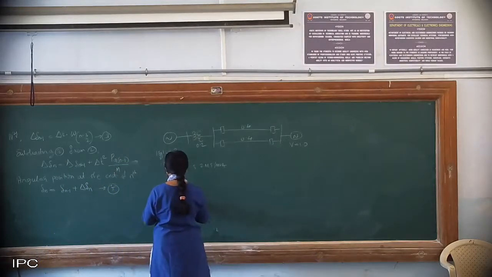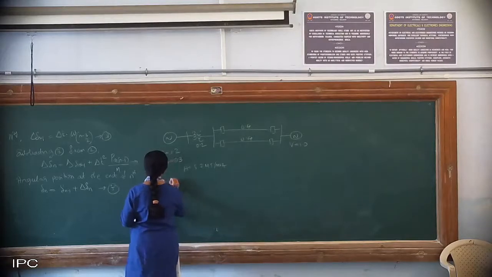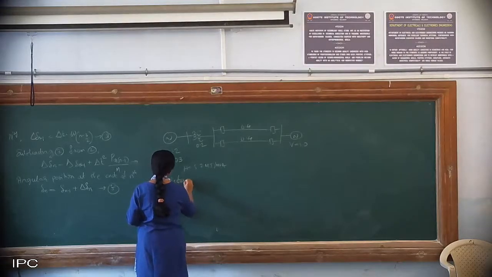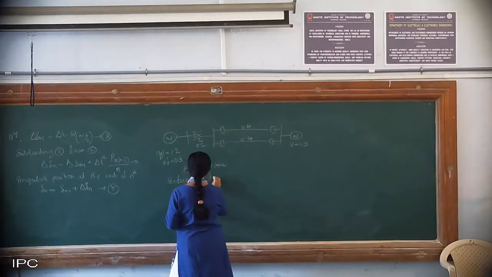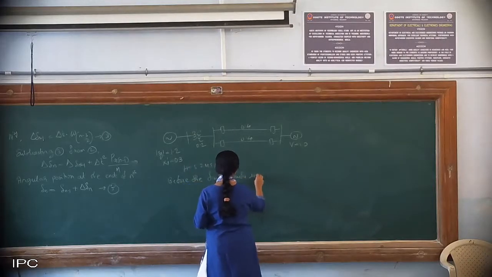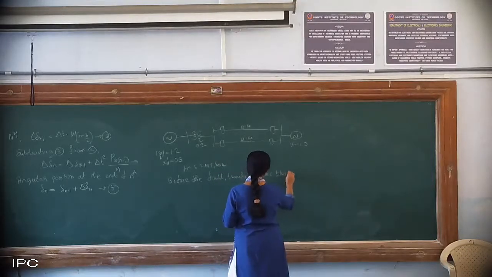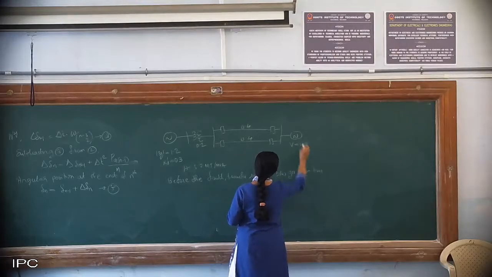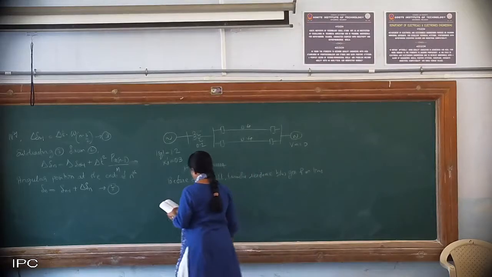So briefly we will solve it again. This is a solved problem from your previous class. So see now, you can write: before the fault, the transfer reactance between generator and infinite bus, this is considered as infinite bus where voltage is assumed to remain constant.